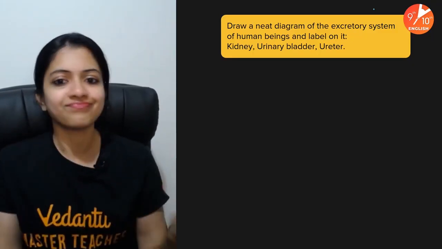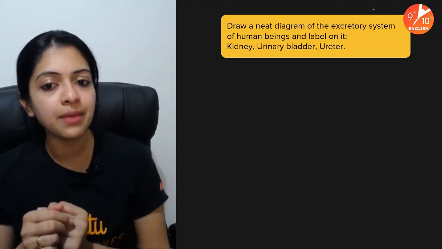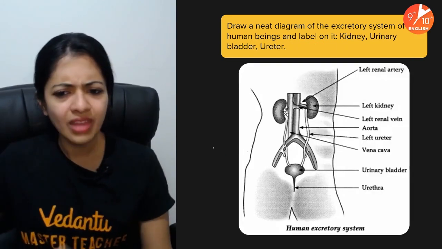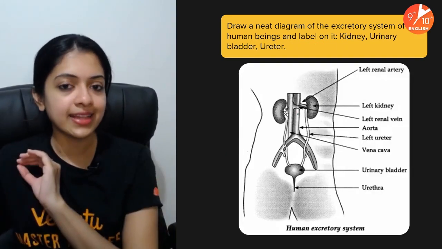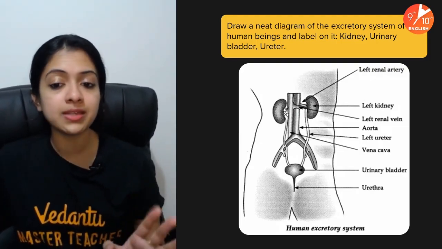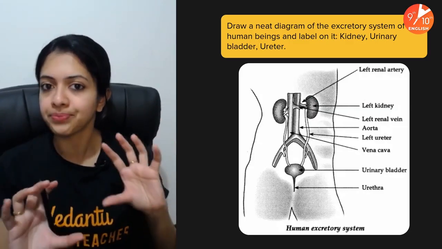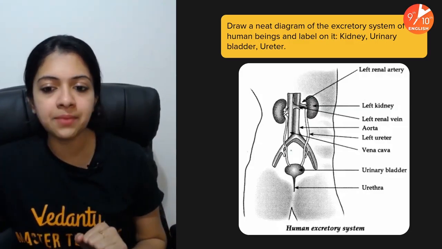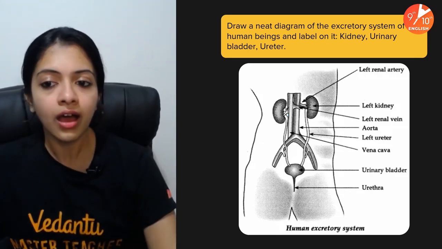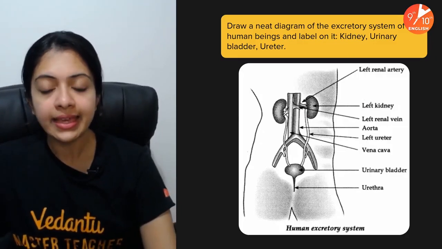So children, the diagram which I told you, one of the simplest diagrams, you are expected to label the kidney, urinary bladder, and the ureter. I would say it's the simplest diagram in the entire chapter. Bean-shaped kidneys, always remember, left kidney is slightly more elevated than the right one. Then the blood vessels, the renal artery, the renal vein, and all of those can be marked. But the question mainly says label kidneys.